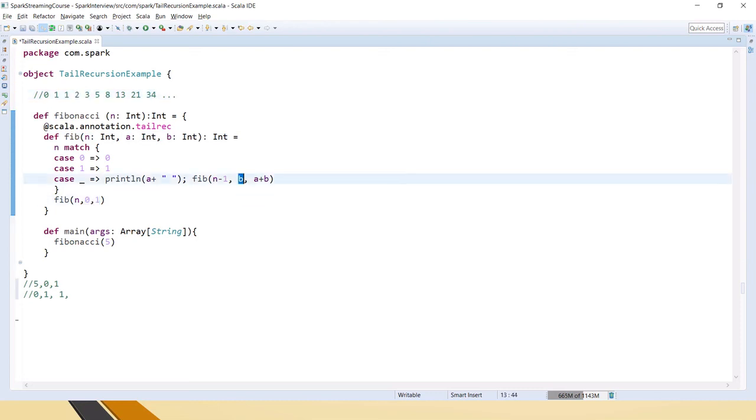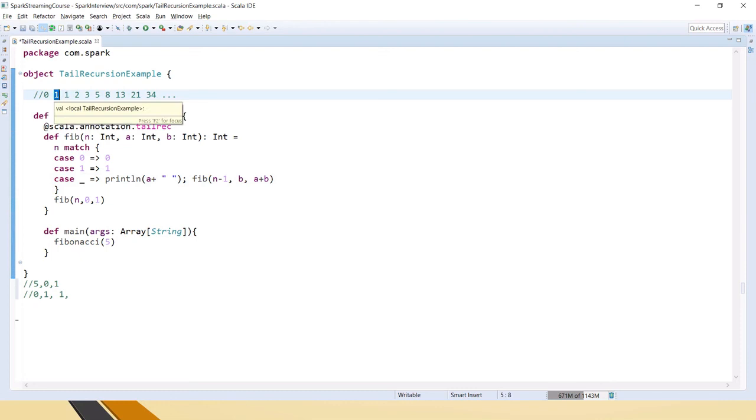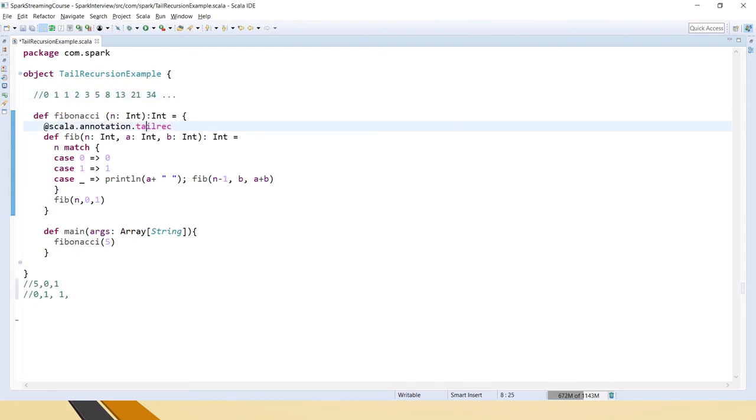So b means whatever was summed up in the previous cycle, and that is being sent to a here, which means that first this result will become b and this result will become a. Similarly it will continue for this.